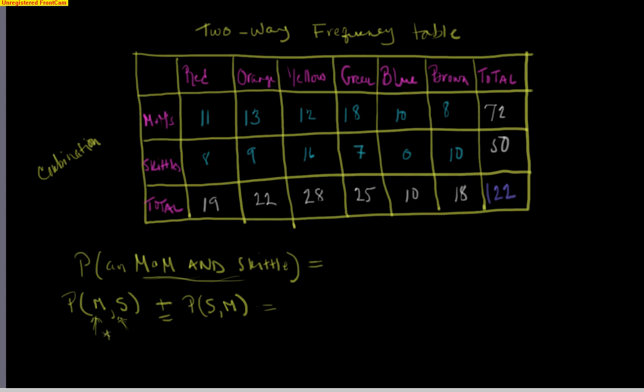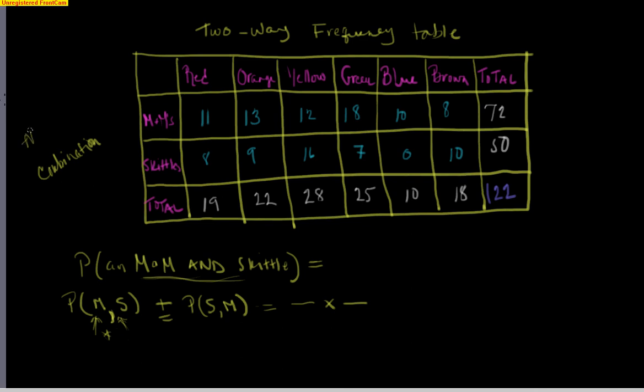Let's start with this first one right here, which is a dependent event. And we've got this comma, which is an and, so we know we've got multiplication. So we've got to figure out the probability of first getting an M&M and then getting a Skittle. All right, so let's start here. What's the probability that the very first candy is an M&M?